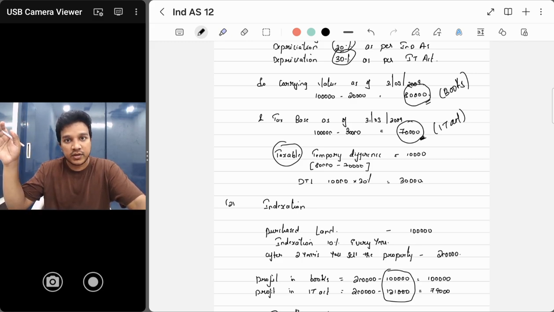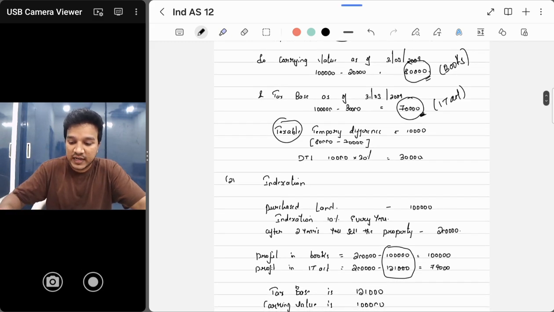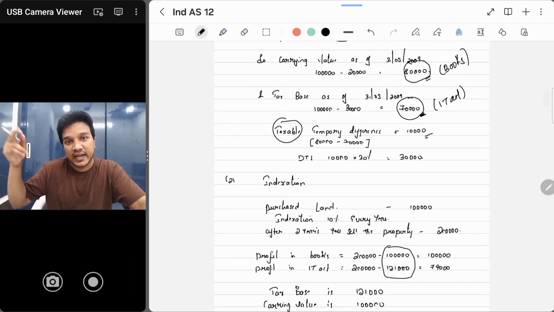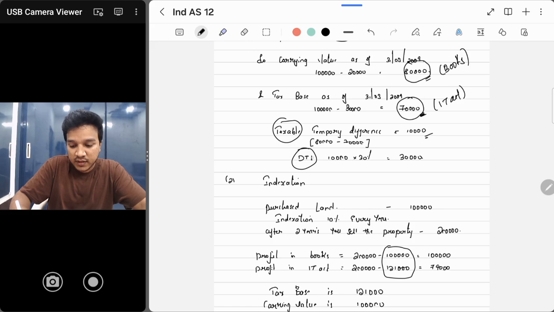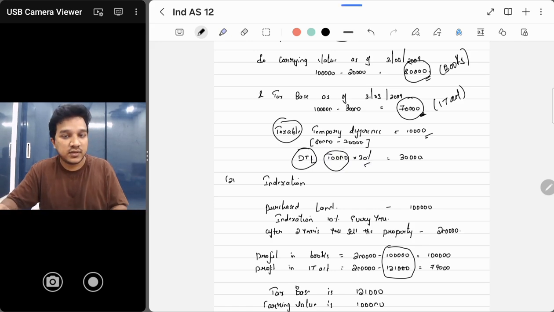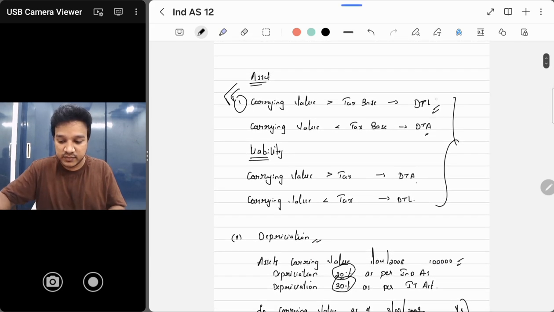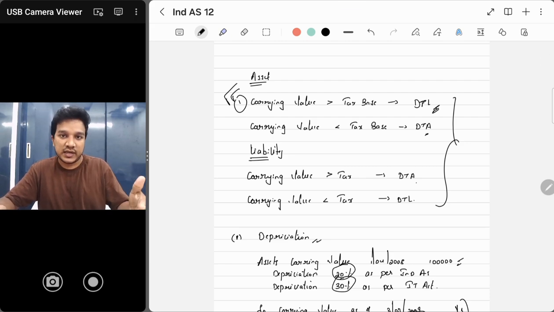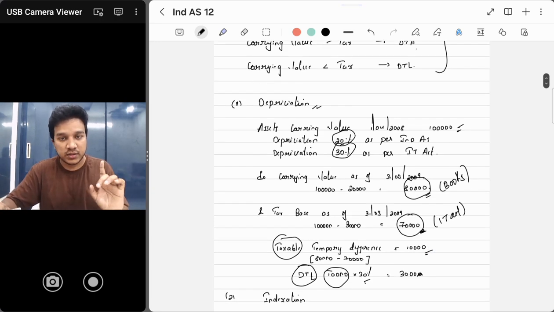मतलब at some point of time in the future, on the 10,000 you will have to pay tax. Clear, no? So that difference, because you are liable to pay tax in the future, becomes a taxable temporary difference. And if there is a taxable temporary difference, you will create deferred tax liability. Okay, this is a deferred tax liability on this 10,000. ठीक है, 30% is 3,000. I hope it is clear. The first one: if the carrying value of an asset is greater than your tax base, then you will get deferred tax liability. We have already seen this with an example, and our concept is also clear.